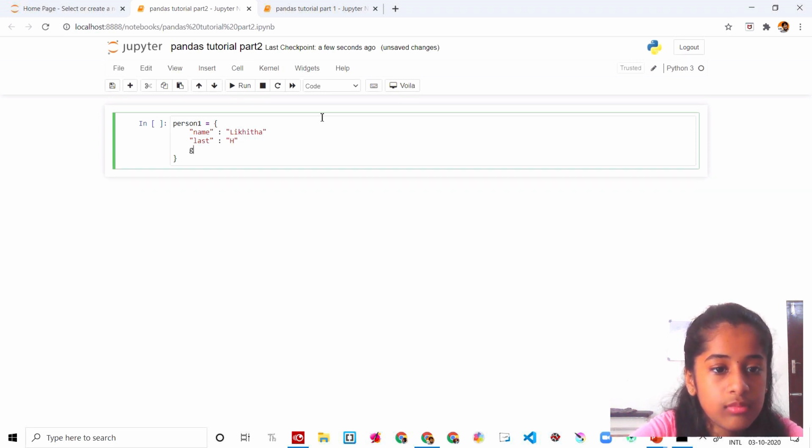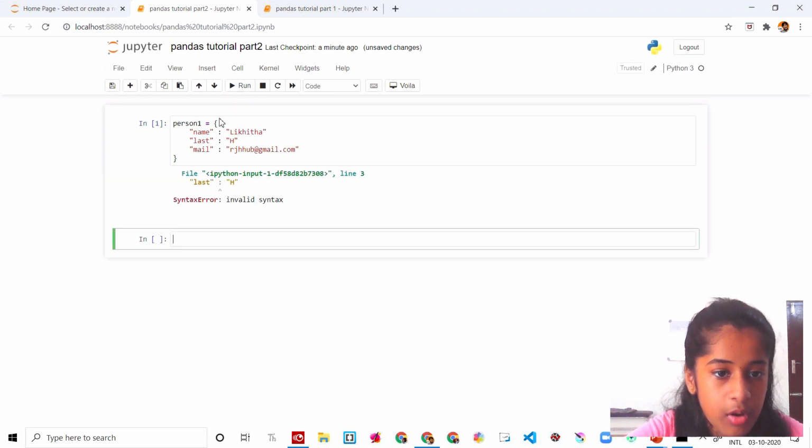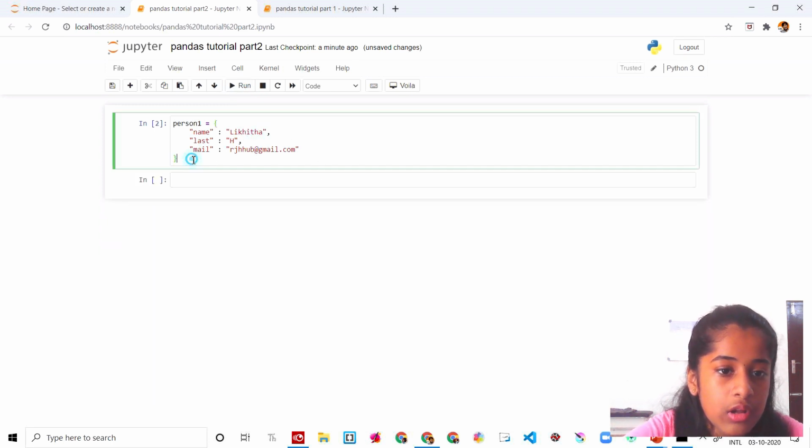And then the mail, I'm going to put my mail. We have to create two like this. We are supposed to put commas like this. I forgot that, sorry, that's why it's showing an error.